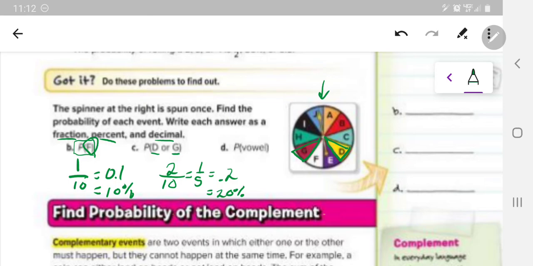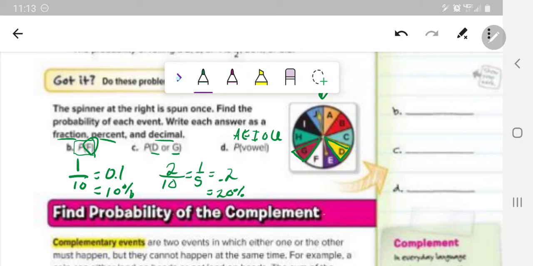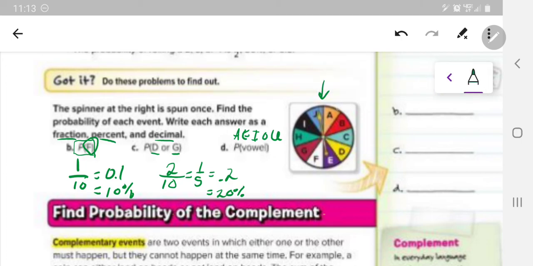And now we're going with the probability for part D. We're doing probability of getting a vowel. If you don't know what the vowels are, A, E, I, O, or U, and sometimes Y. Okay, A, E, I, O, or U. So let's check this out and see how many of these possible outcomes are A, E, I, O, or U. So we have the A here, we have the E here, and we have the I here.